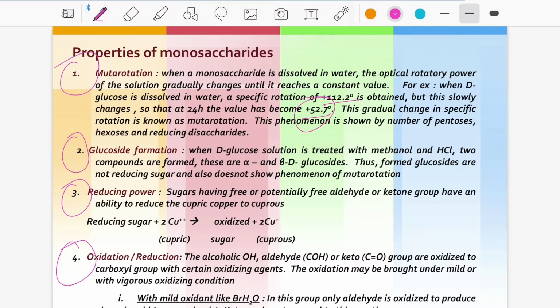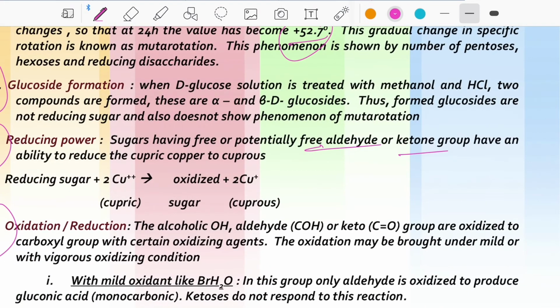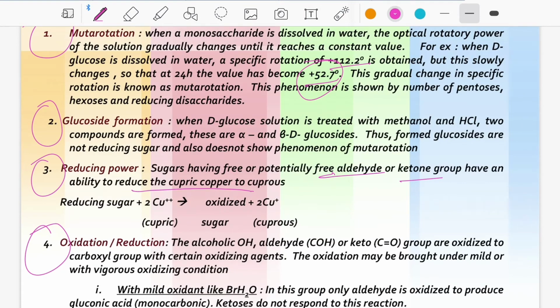And what is a reducing sugar? Sugars having a free or potentially free aldehyde or ketone group, as we discussed. They have the ability to reduce cupric copper to cuprous. Based on that, Fehling's test is performed to detect whether it is a reducing sugar or not. There we use a copper component to check whether it is reduced or not. This is one of the properties.